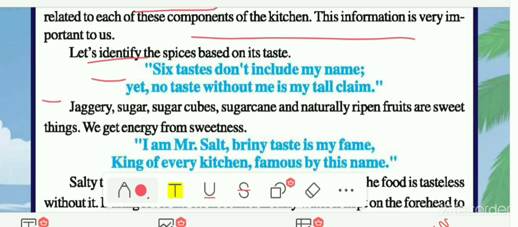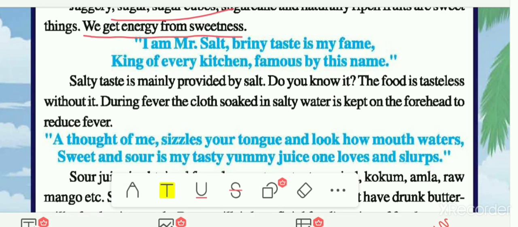So here the answer is also given to you, that is sweet. Jaggery, sugar cubes, sugar cane and naturally ripened fruits are sweet things, and we get energy from this sweetness. So this taste is sweet, and we get it from jaggery, sugar cubes and sugar cane, and the naturally ripened fruits also contain the sweet taste. The importance of this sweet taste is also given to you: we get energy from the sweetness.